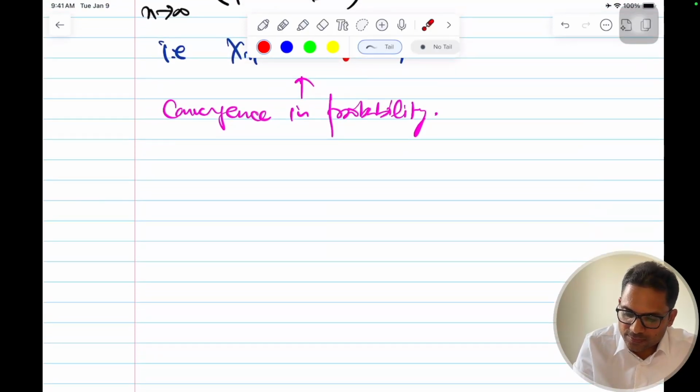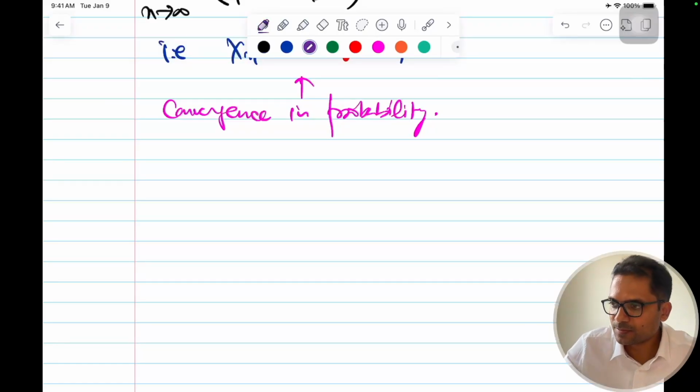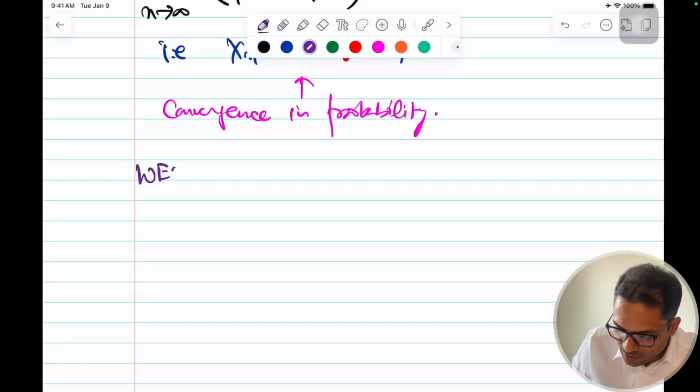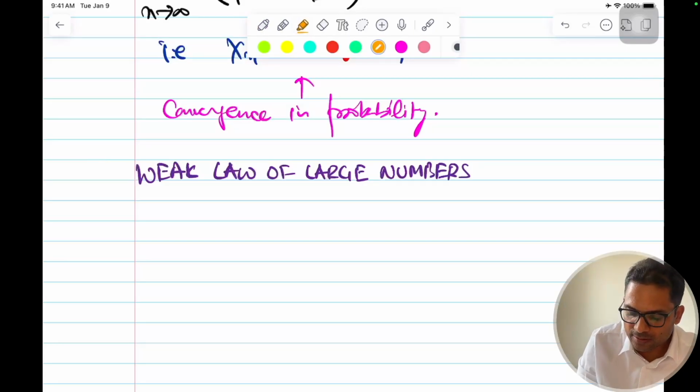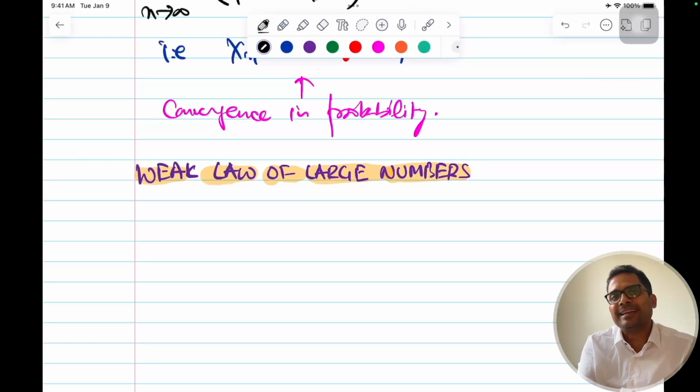So the next topic is the weak law of large numbers. This is the theory for the weak law of large numbers, and we'll continue the same example. This is used everywhere in statistics and probability, and wherever we solve anything. We'll see it again in statistics.